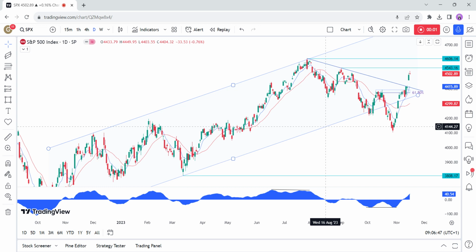Let's start with some fundamental background first. The S&P 500 surged to new highs following the miss in the US CPI report. Looks like the market is still trading based on the inflation and interest rates expectations and ignoring the softening in the labor market and growth data.